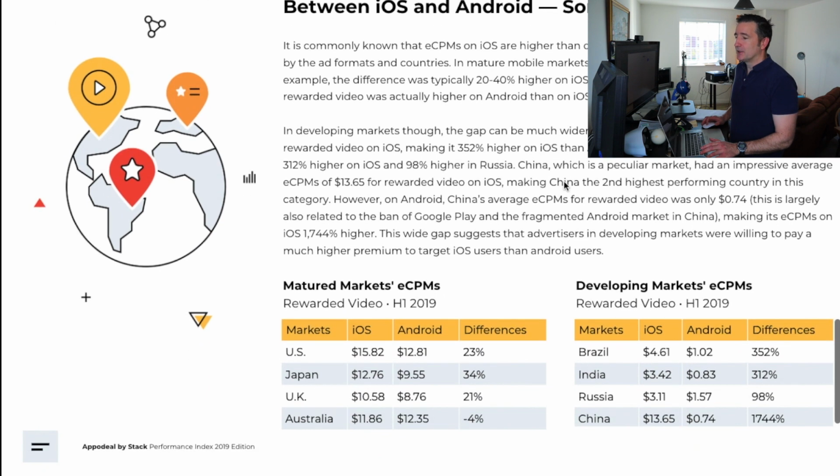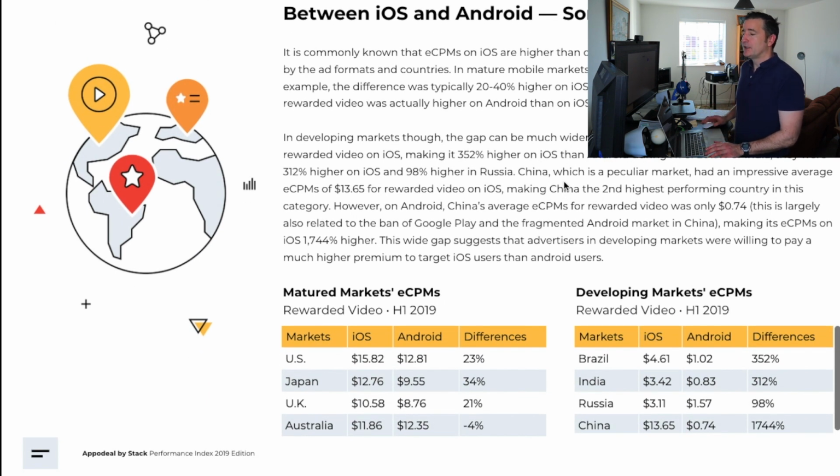It talks about some of the developing markets growing, but have a look at these figures right here. This is probably the most important. When we talk about the different regions and the different platforms in the US, for rewarded video we got 1582 as the eCPM, 1281 for Android. A lot of iOS developers will tell you that even though you might have fewer impressions on iOS because you have fewer downloads, it depends on how it goes, you actually have higher eCPM, so your per user revenue is going to be a bit higher.